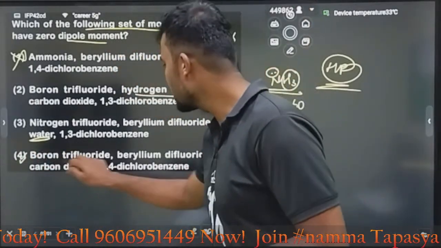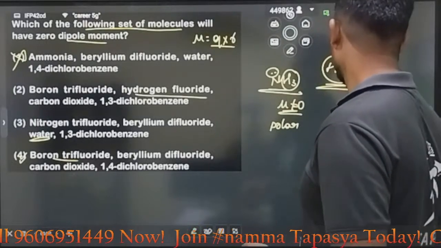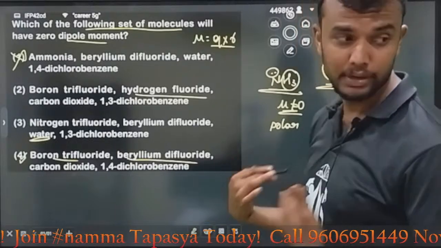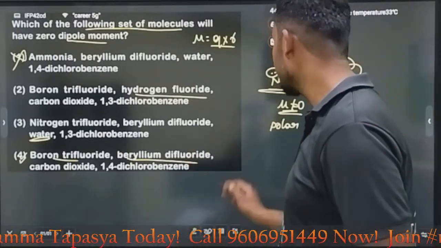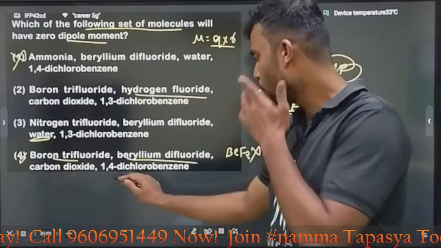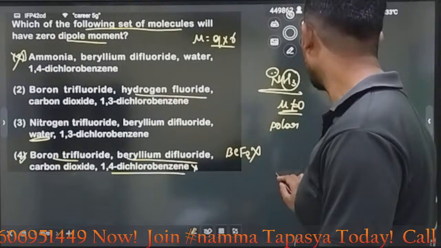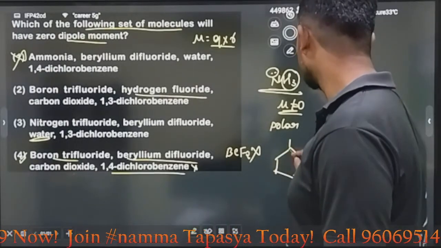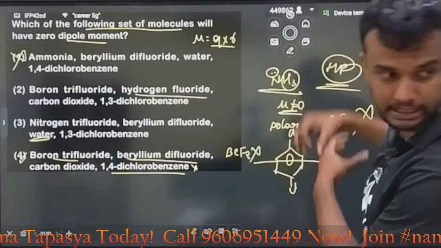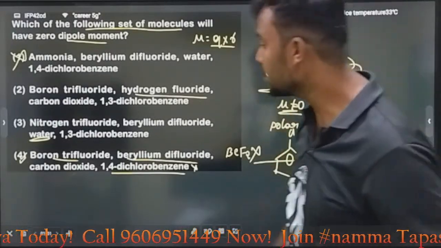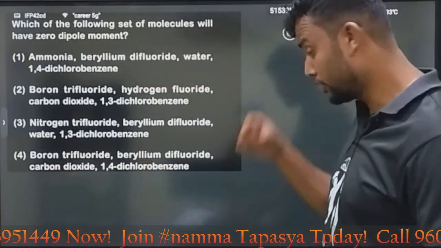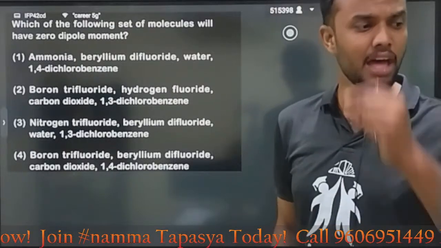Look here. Boron trifluoride, BF3, has no lone pair, obviously zero dipole moment. If we come to the next, beryllium difluoride, BeF2, has no lone pair. Then 1,4-dichlorobenzene, obviously opposite charge, plane of symmetry, you can consider the same moments in opposite directions cancel. Then the last one, carbon dioxide, obviously it has absolutely zero dipole moment. Then the answer is option D.